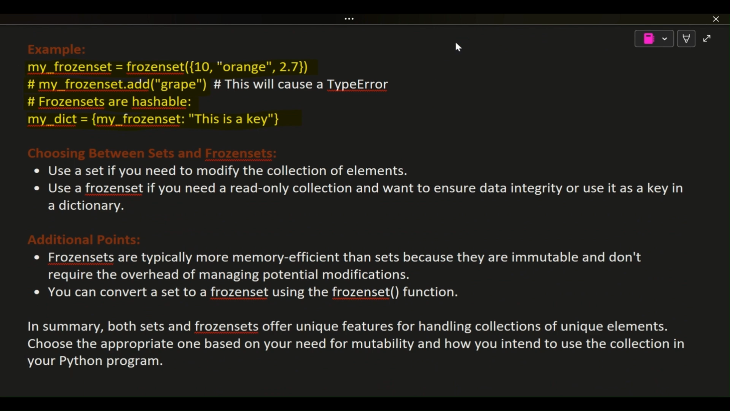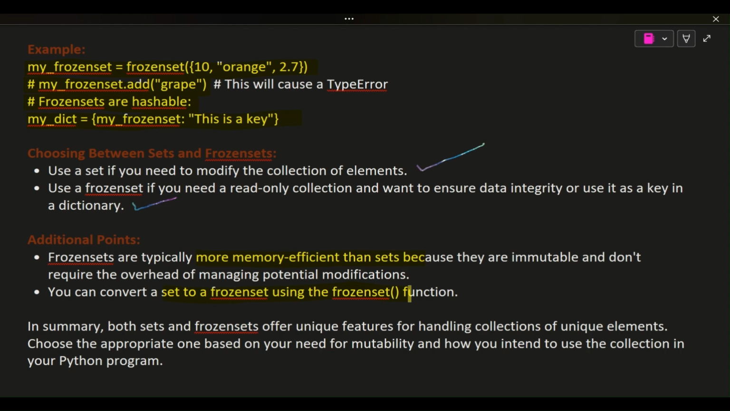Choosing between sets and frozen sets. Use a set if you need to modify the collection of elements. Use a frozen set if you need a read-only collection and want to ensure data integrity or use it as a key in a dictionary. Additional points: frozen sets are typically more memory efficient than sets because they are immutable and don't require the overhead of managing potential modifications. You can convert a set to a frozen set using the frozenset function.